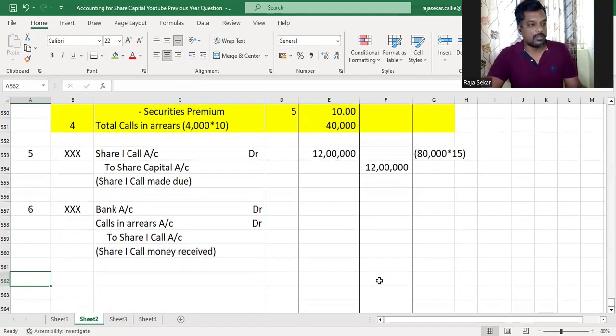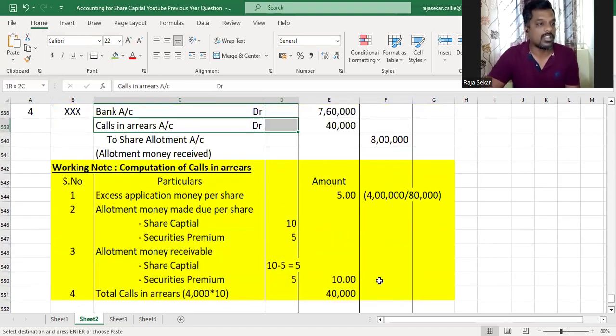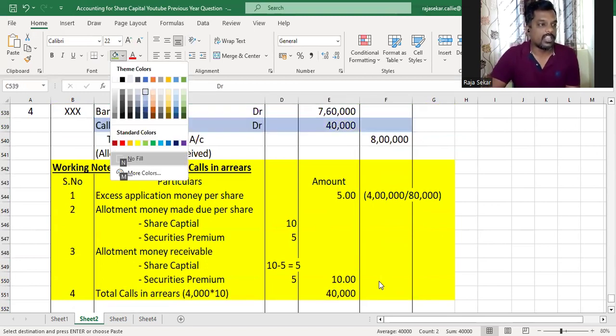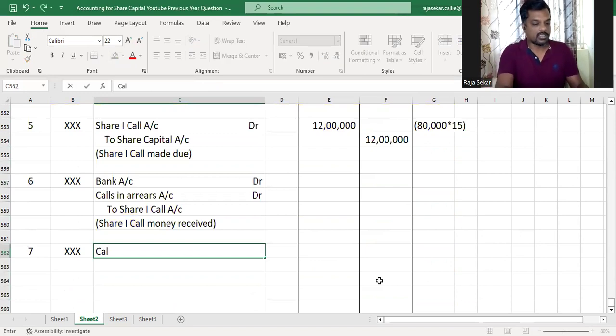Understood? Where is that money sitting? Whatever Seema had to pay along with allotment, where did we put that amount? We put it in the calls in arrears account. Am I right? So that amount is sitting in the calls in arrears account. I'm going to credit it now that Seema has paid it, and debit the bank account. This journal entry is for Seema paying her calls in arrears. I'm doing it separately. You can also do it together. Okay.